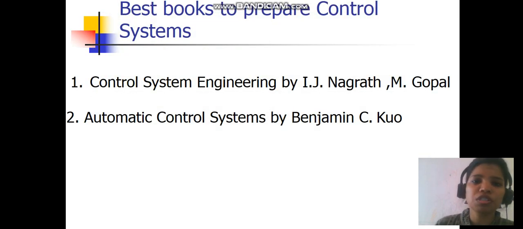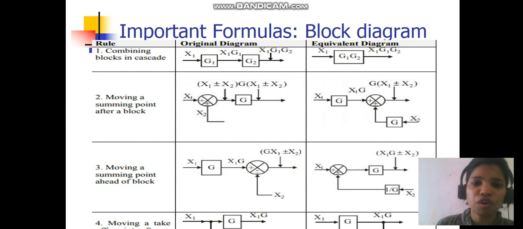So first of all, how to start for the control system? First of all, you need some books. The best books are, first of all, Control System Engineering by I.J. Nagrath and M. Gopal. The second one is Automatic Control Systems by Benjamin C. Kuo. Now, first of all, you have to see what are the easy topics for the control system, what are the difficult topics. So first of all, we should start from the easy topics.